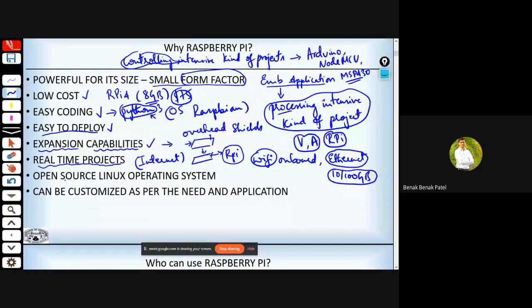The interesting part, or the main highlight of this Raspberry Pi, is that its operating system is open source, and that too it's Linux. And even Windows have released their own version, and they have made it free, to be implemented on Raspberry Pi.